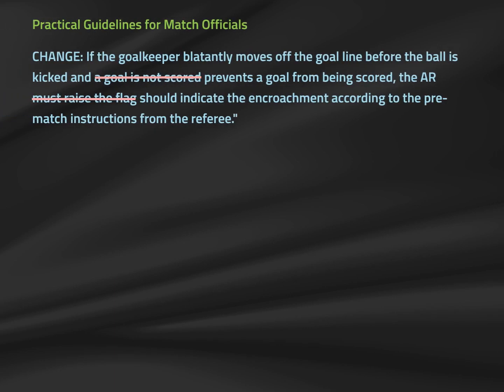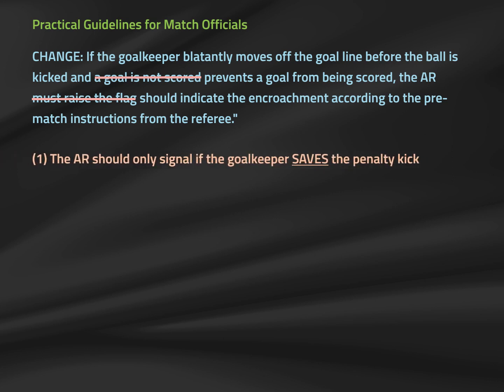Practical guidelines for match officials included a distinct set of changes for assistant referees at penalty kicks. Quote, "If the goalkeeper blatantly moves both feet off the line before the ball is kicked and prevents a goal from being scored, the AR should indicate the encroachment according to the pre-match instructions from the referee." First, the language clearly has been changed from, quote, "a goal is not scored" to, quote, "prevents a goal from being scored." This is to indicate that the AR should only indicate a violation in the event of the goalkeeper making a save on the penalty kick.